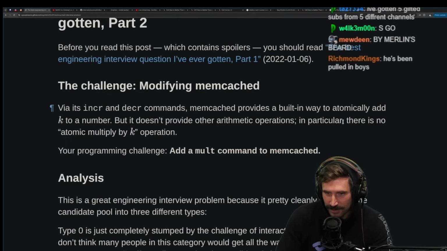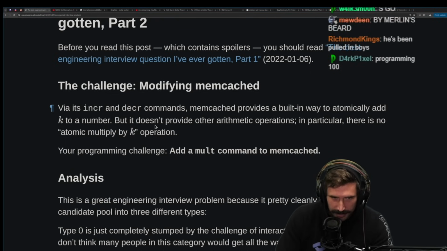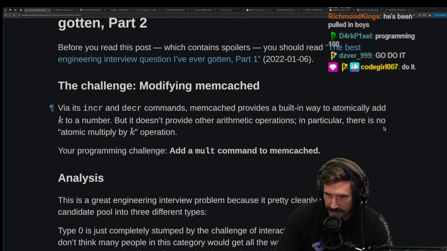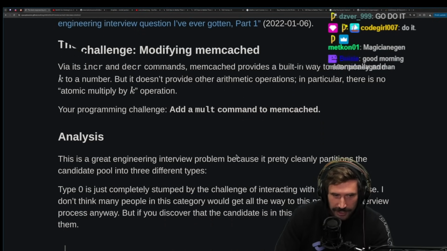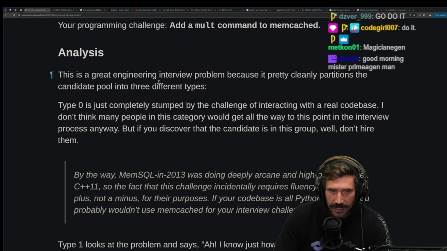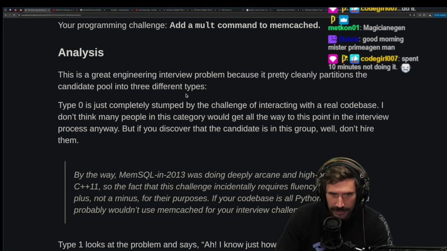Memcached provides a built-in way to atomically add k to a number, but it doesn't provide other arithmetic operations. In particular, there is no atomic multiply-by-k operation. Your program challenge is to do it. Analysis: this is a great engineering interview problem because it cleanly partitions the candidate pool into 3 different types.